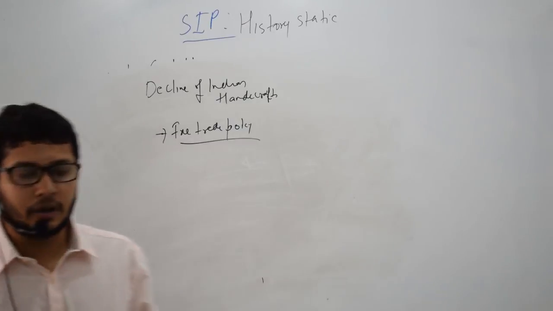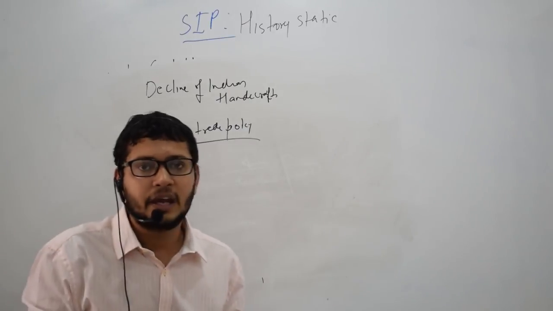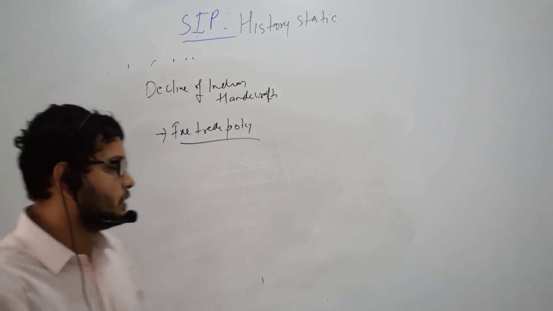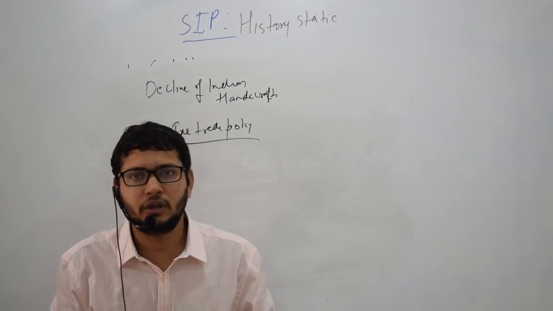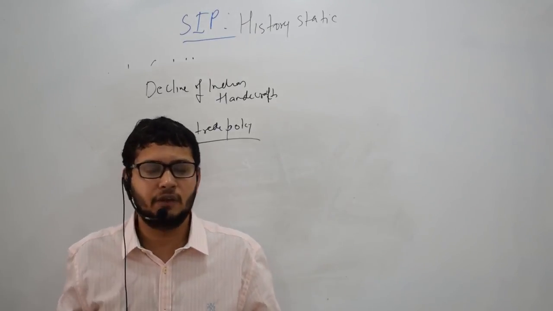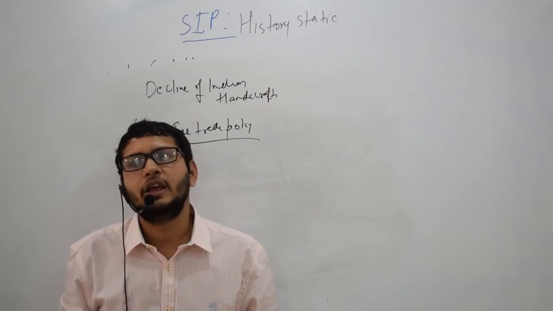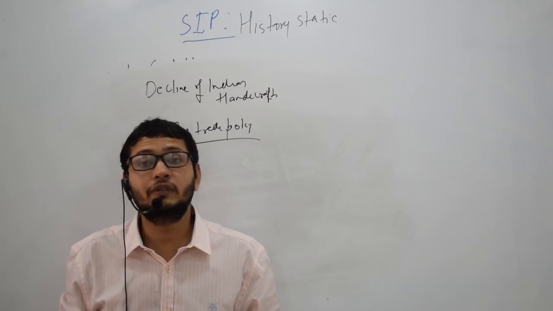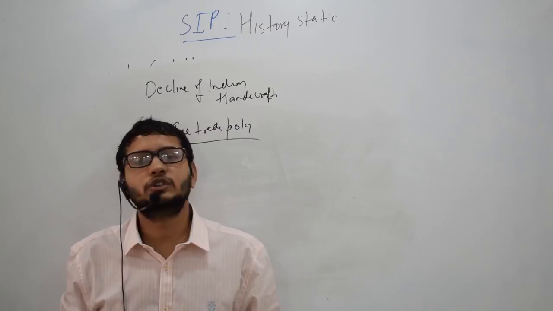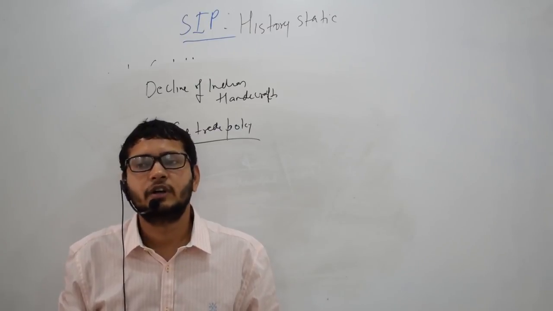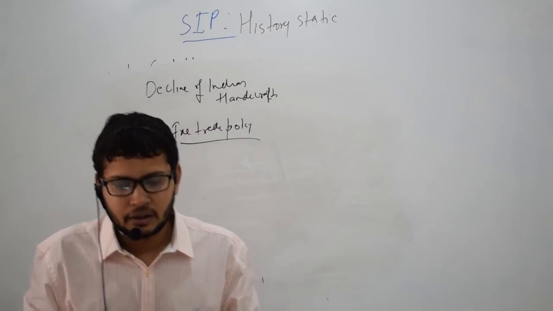So, Indian manufacturing became an unprofitable business because no artisan wanted to do that, as he was getting very low pay, being forced to reveal his secrets, and working conditions were very bad.